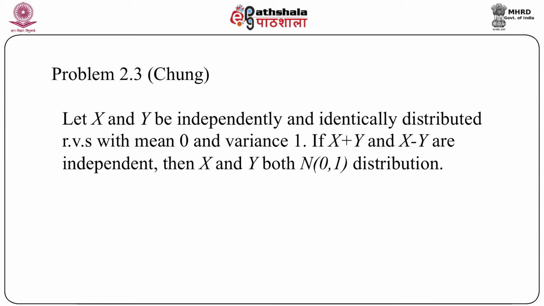So let us pose this idea as a problem. Let X and Y be independently and identically distributed random variables with mean 0 and variance 1. If X plus Y and X minus Y are independent, then X and Y both have normal(0,1) distribution. So we are going to prove this. This is a very interesting problem.